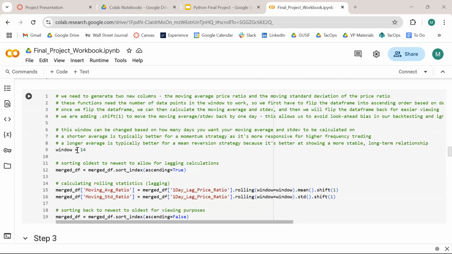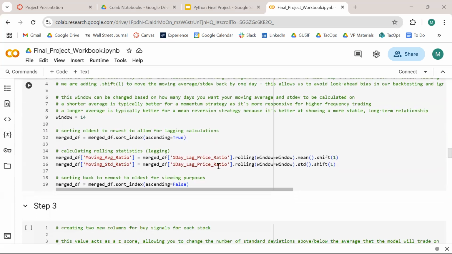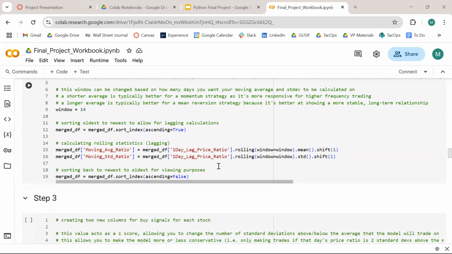You can make it 3 weeks, 4 weeks. You can make it one day, 2 days. That's kind of up to you and your strategy. And like we said, we're using a momentum strategy, so a shorter window was better for us. And we also included the moving standard deviation of this price ratio to add in some sort of threshold.